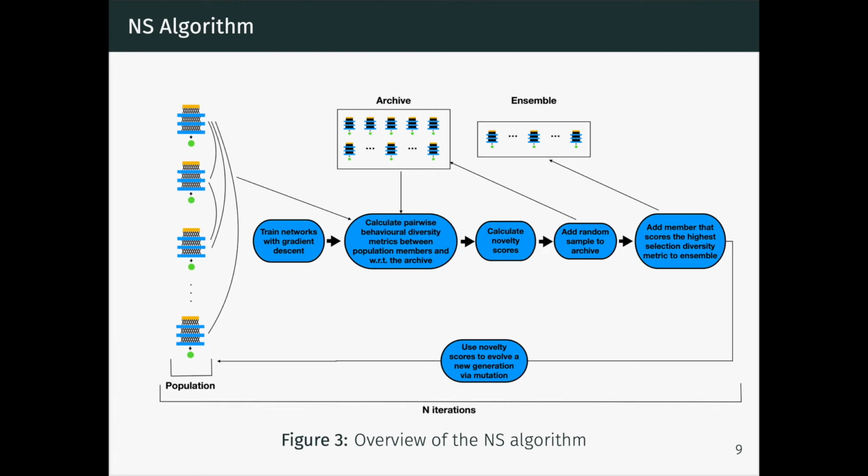Here is an overview of the novelty search algorithm. We begin by training all the networks in the population with a standard gradient descent procedure. Then, considering all the members in the population and in the archive, we calculate pairwise behavioral diversity metrics. Then we use these to calculate novelty scores. We add a random sample to the archive, and we add the member that scores the highest selection diversity metric to the ensemble. We then use the novelty scores to evolve a new generation by mutation.